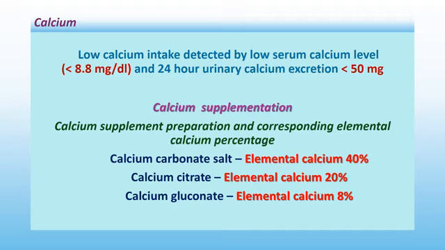So we have to decide the amount of elemental calcium before prescribing the calcium salt, because we actually need elemental calcium, not the salt. So before advising the calcium salt, we have to calculate what amount of elemental calcium the patient is getting.